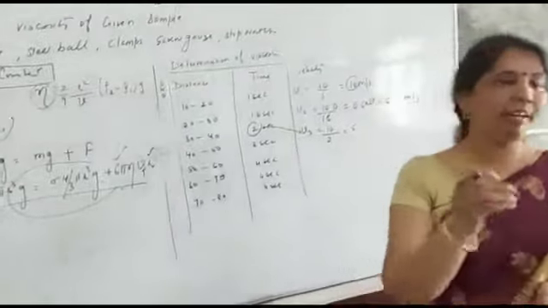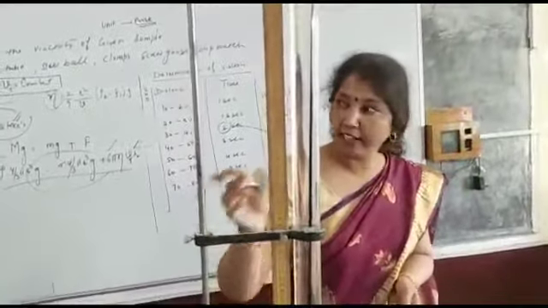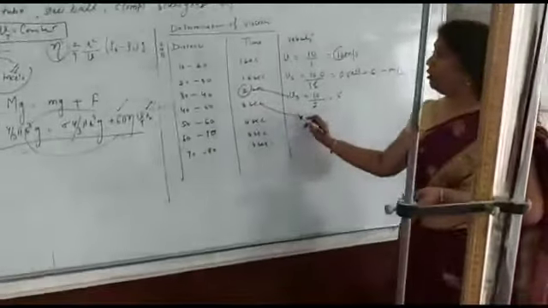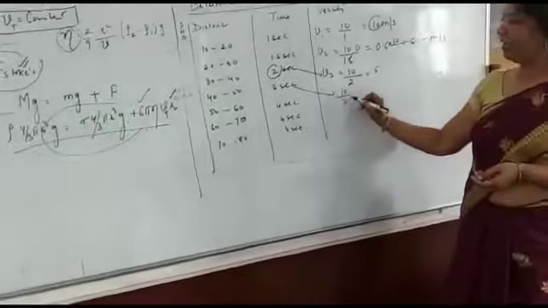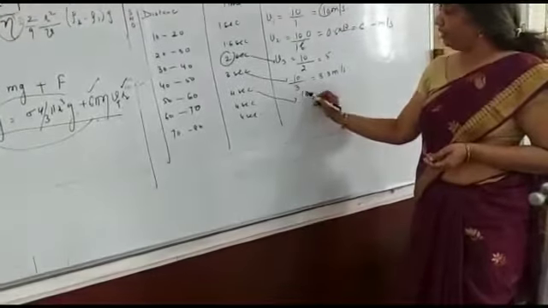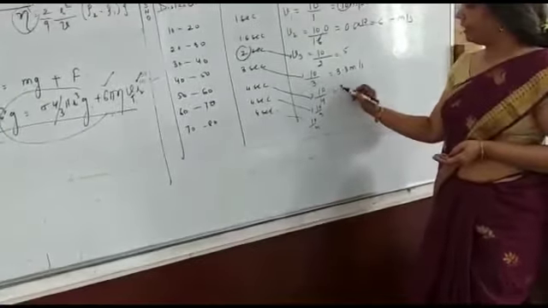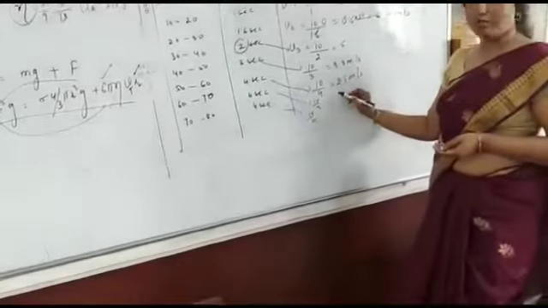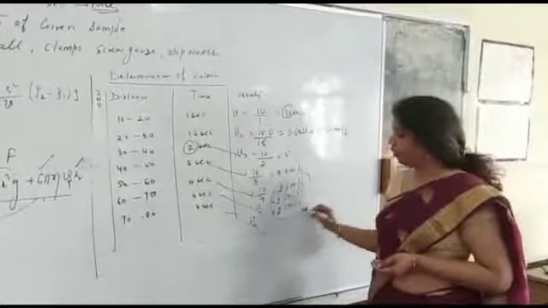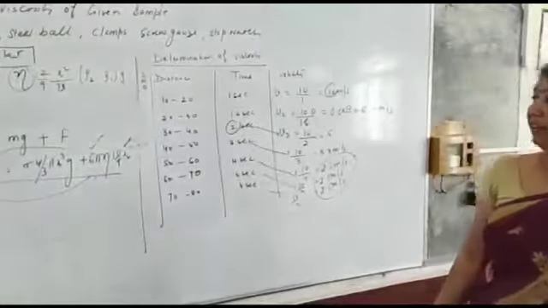And again we will repeat this experiment. We will note from 40 to 50, and then again 50 to 60, and so on. In 40 to 50, we will get a velocity of 10 by 3, that is 3.3 meter per second. Then 10 by 4, again 10 by 4, again 10 by 4, and finally the velocity becomes constant in this experiment, and we will take this velocity only. This is the terminal velocity, the highest constant velocity attained by the particle.